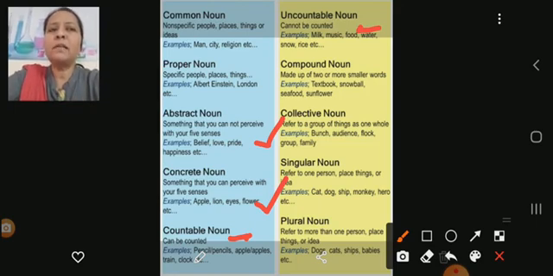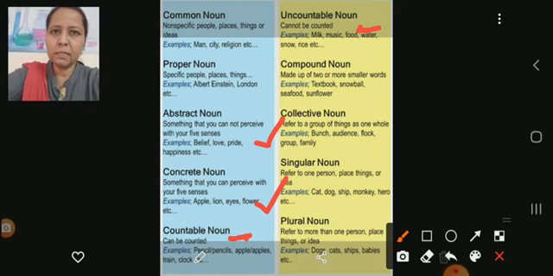The name itself suggests what an uncountable noun is: a noun which cannot be counted, like milk, music, water, snow, rice. They are in ample quantity. For example, rice. If you are taking rice in a very small quantity, it can be counted. But when you purchase rice in heaps, or if there is a huge bowl of rice in front of you, then it will not be countable.